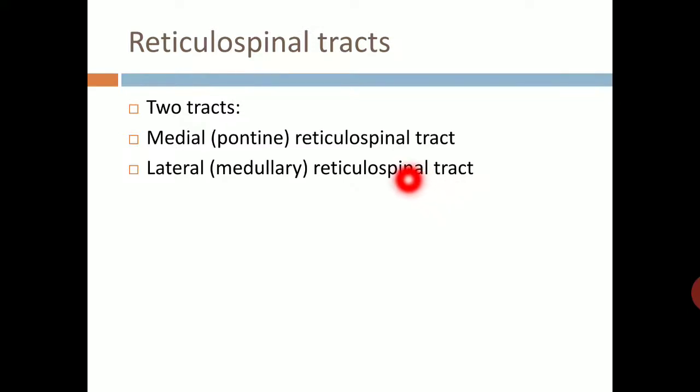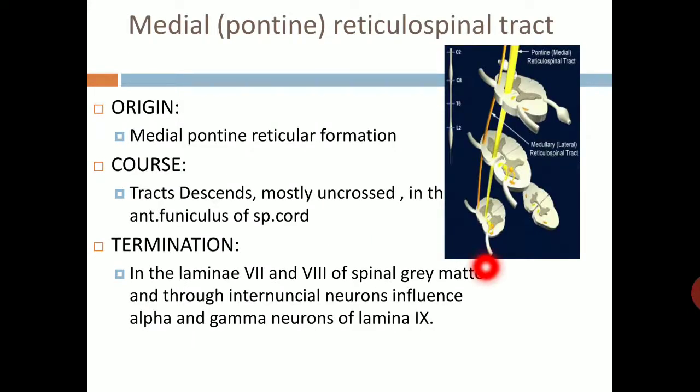Another tract is the reticulospinal tract. Again, there are two tracts, medial and lateral. The medial one is also known as the pontine reticulospinal tract and the lateral one as the medullary reticulospinal tract. First, the medial or pontine reticulospinal tract. Origin of this tract: medial pontine reticular formation. Course: it descends mostly uncrossed in the anterior funiculus of the spinal cord. Termination: lamina 7 and 8 of the spinal gray matter through internuncial neurons, and influences alpha and gamma neurons of lamina 9.